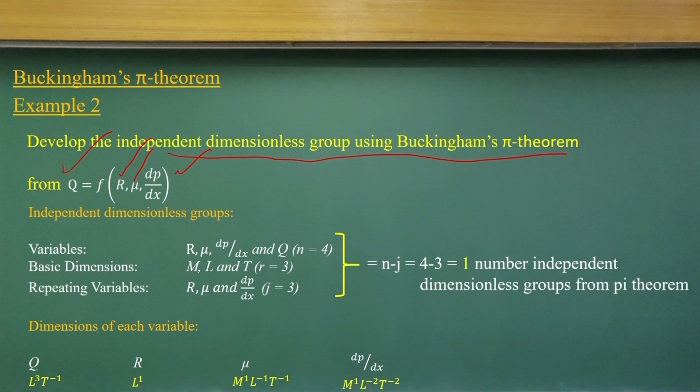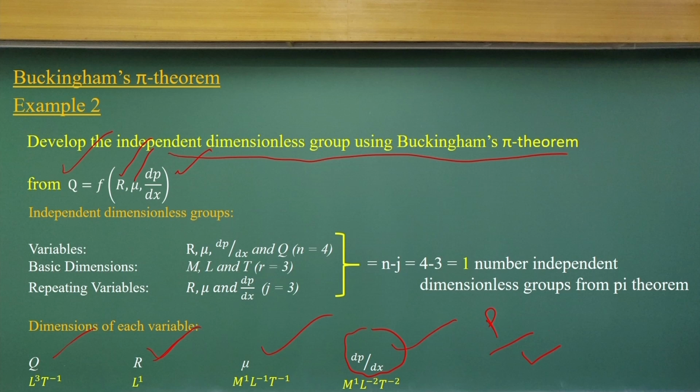We have n equal to 4, and J, we know, is 3: mass, length and time. As soon as you write the dimensions of discharge, R, mu and dP by dx, remember dP by dx means you take the pressure dimension and divide by the length dimension to get the dP by dx dimension.